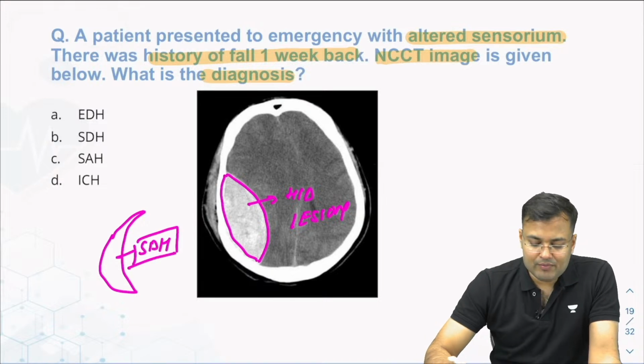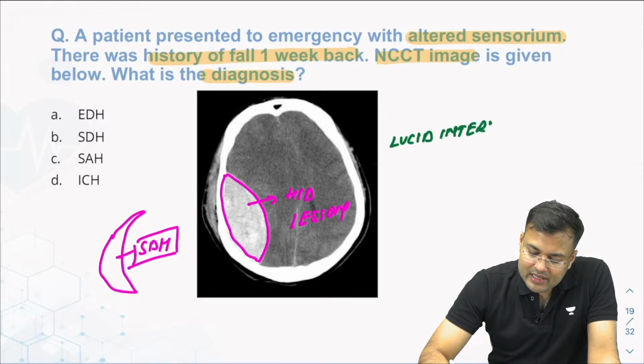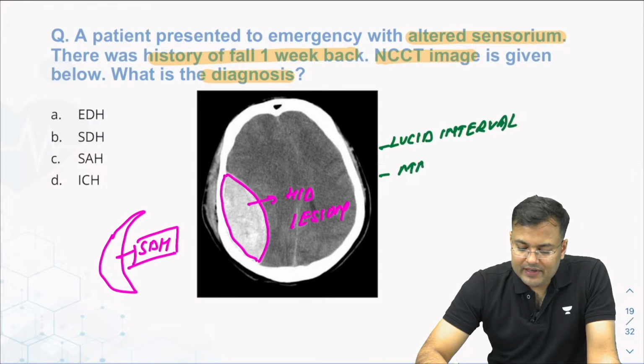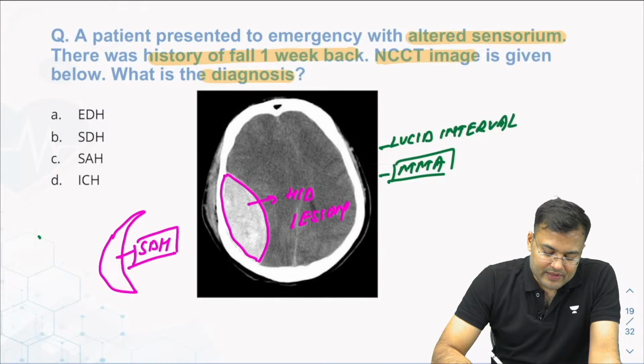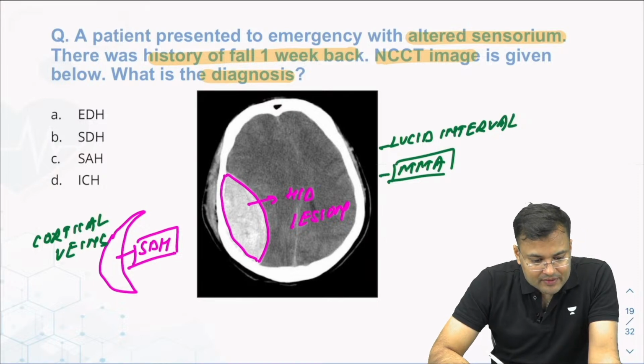So which interval is positive in EDH? All of you know there is a positive lucid interval. In EDH it is because of injury of the middle meningeal artery. SDH it is because of injury of cortical veins.